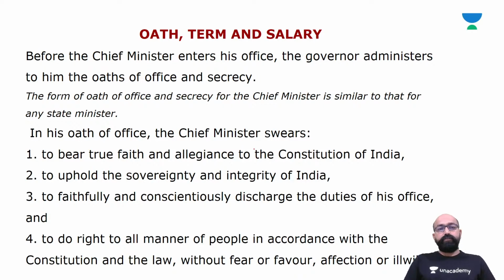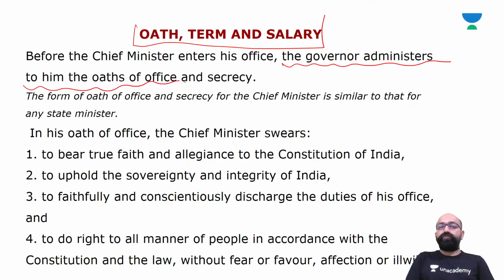Now, after the appointment of the chief minister, we'll see oath, term and salary. Before the chief minister enters his office, the governor administers to him the oath of office and secrecy.